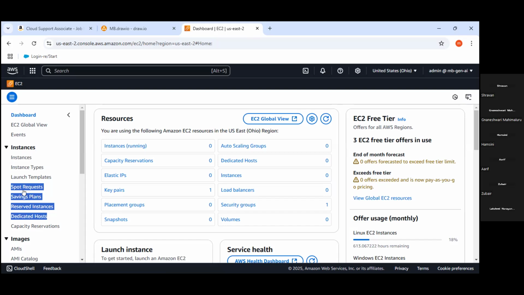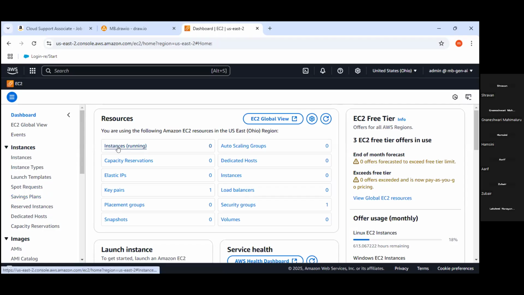Which will be good for them: maybe a spot instance, savings plan, reserved instance, or dedicated host? And if you remember, we discussed costing, AURI, PURI, NURI. So recall that also, related with EC2 instances, folks.